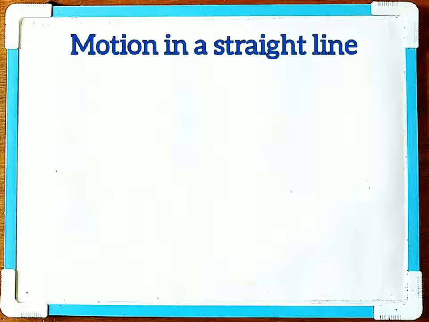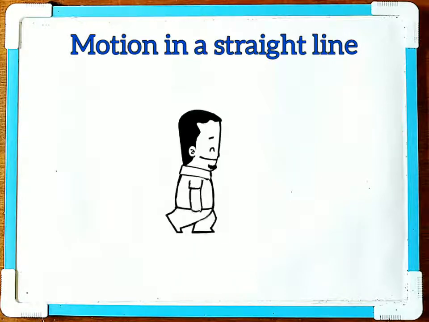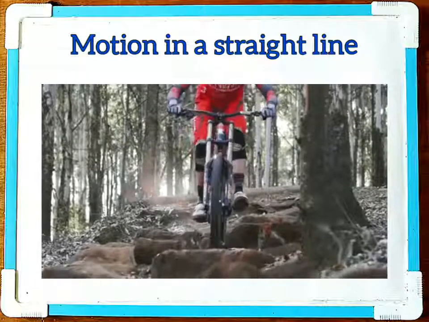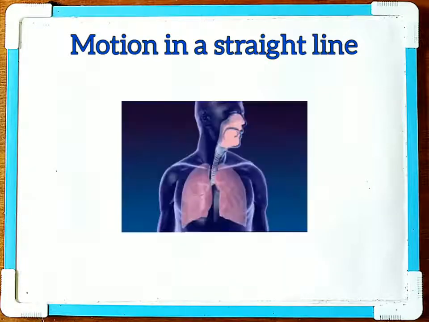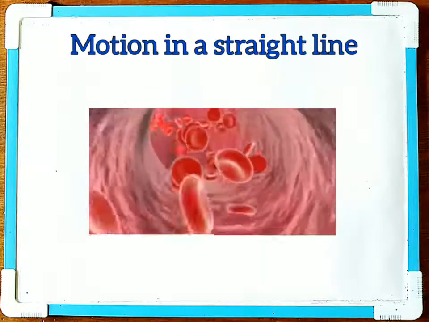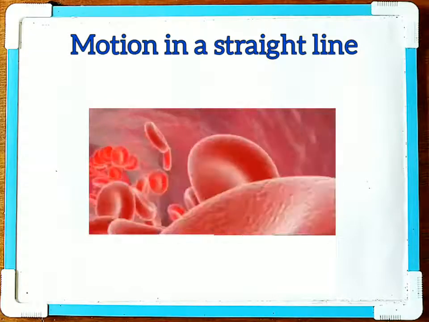Chapter 3, Motion in a Straight Line. Now, motion is common to everything in the universe. We walk, we run, and ride a bicycle. Even when we are sleeping, air moves into and out of our lungs, and blood also flows in arteries and veins inside our body.